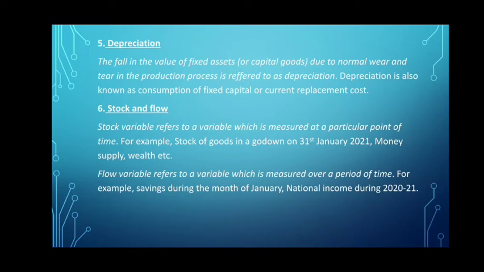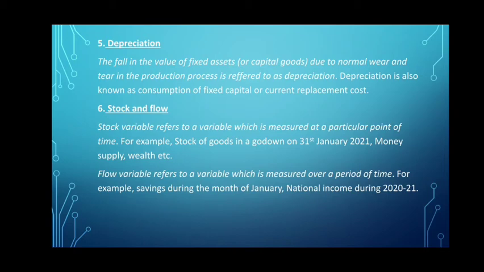The next concept which we will discuss is stock and flow. So stock and flow, both are variables. So when we say stock, stock refers to a variable which is measured at a point of time. If we measure something at a particular point of time, that variable is known as a stock variable.